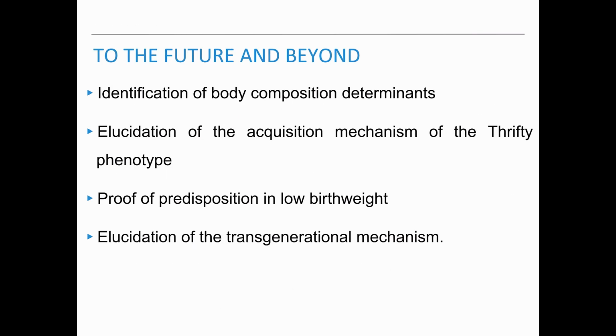In the future, we would like to clarify the following points. The first is identification of body composition determinants. We would like to clarify what factors and organ associations regulate body fat percentage and skeletal muscle mass. The second is elucidation of the acquisition mechanism of the thrifty phenotype. The third is proof of predisposition in low birth weight. We would like to identify the risk-forming factors for developing diseases.